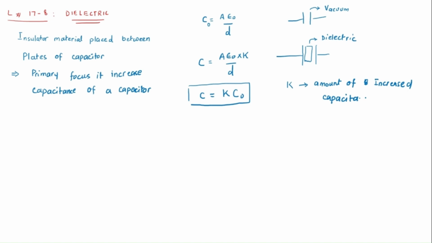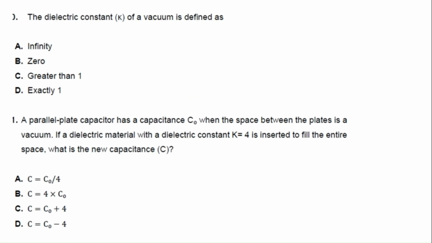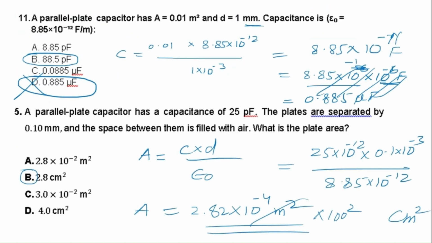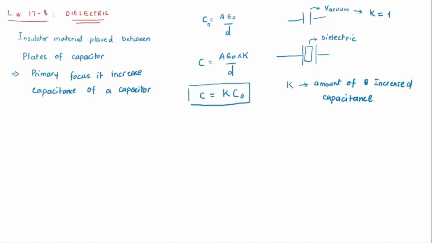If I ask you what is the value of K when the capacitor has vacuum, here K is exactly 1, because in the first equation K was exactly 1. And in the presence of a dielectric, K's value will be greater than 1. So K is from 1 to more. It is 1 when there is vacuum between the plates, only air as a medium, and when there is a dielectric, it will be greater.